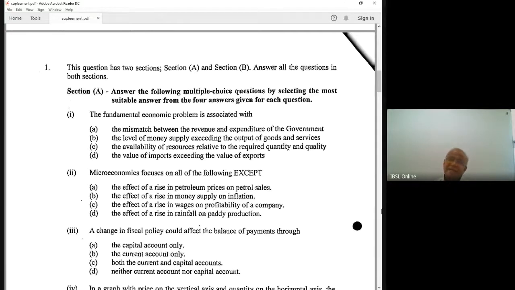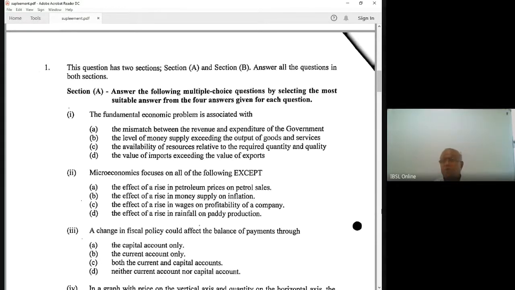Then we discussed elasticity, the quantitative indicator of the demand curve. We know the demand curve is downward sloping. But if someone wants to know, if I increase the price by 10%, by how much does demand decrease for a given good? We discussed the concept of elasticity next: price elasticity of demand, income elasticity of demand, cross price elasticity of demand, and price elasticity of supply. I'm not going to discuss this in detail.